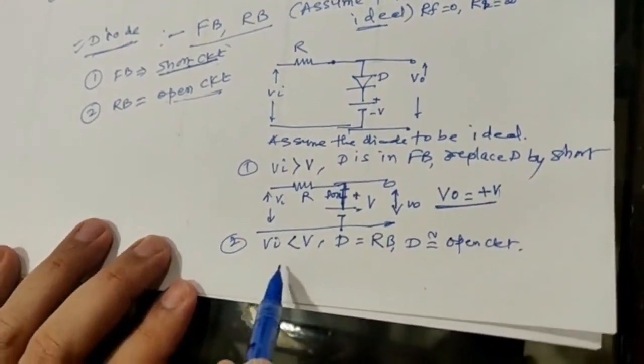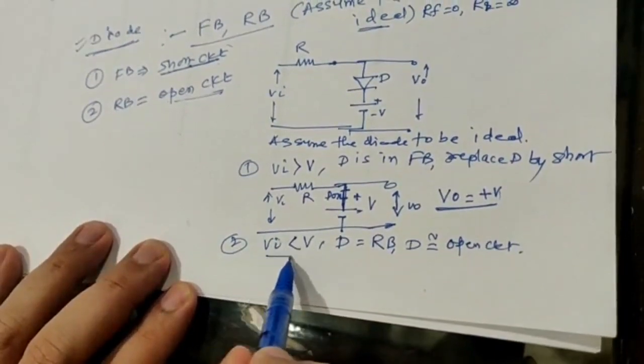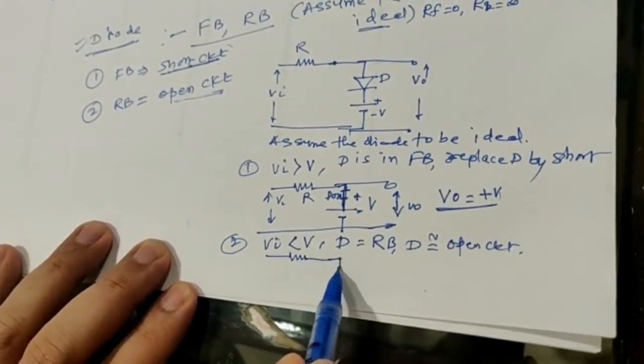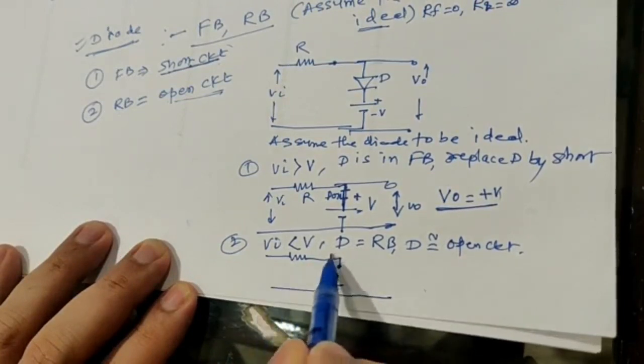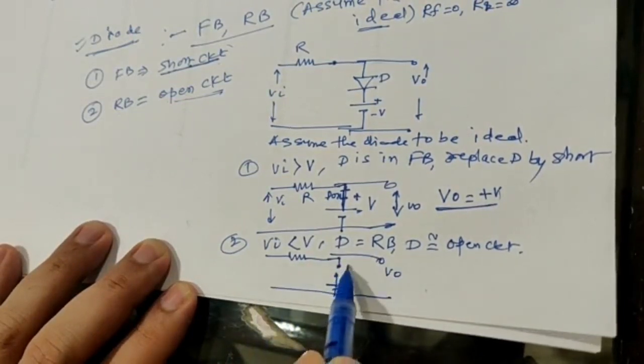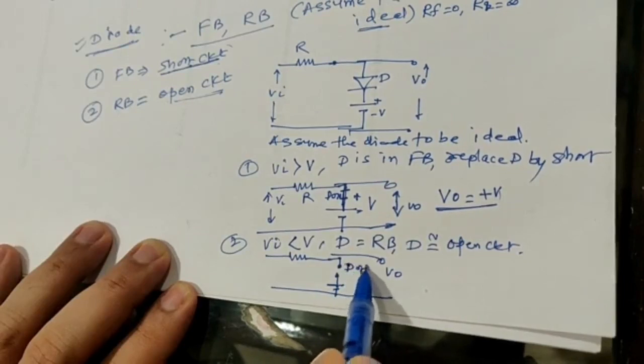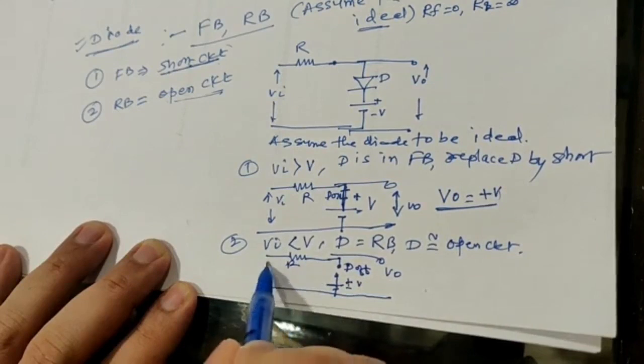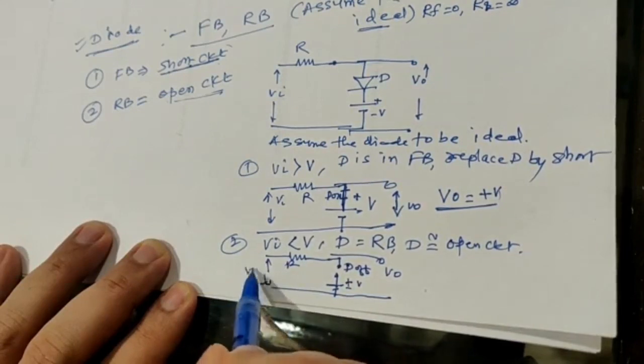So if I draw the diagram here, it will be an open circuit and a battery here, and this is your output V0. I will write the D off condition: this is the battery V, this is the resistance, and this is the input voltage Vi.